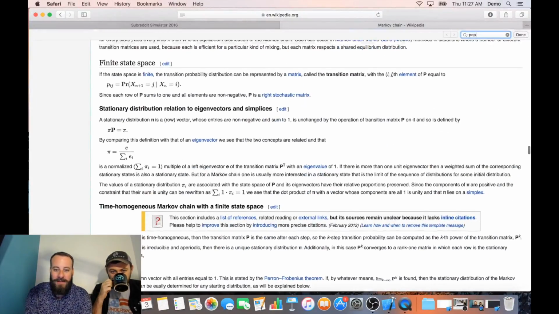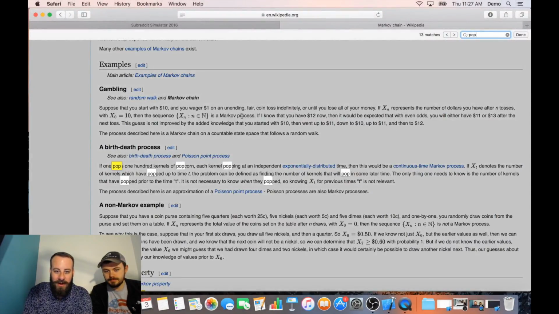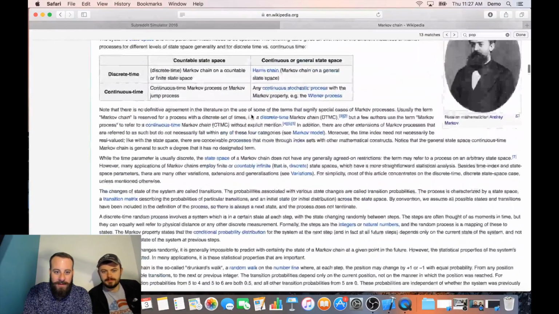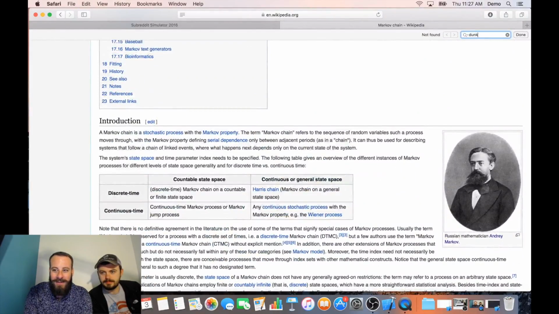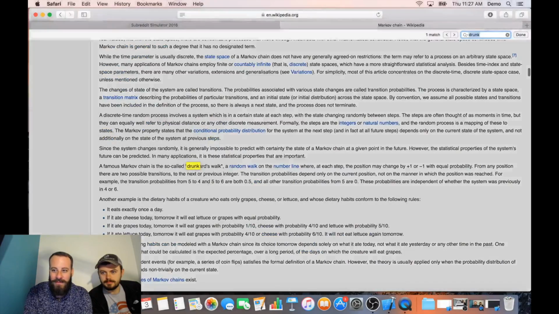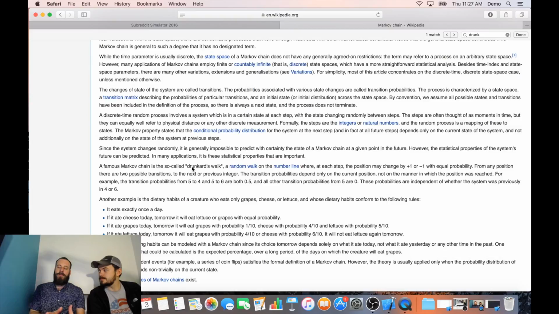The best example that I saw was not the popcorn one, but the drunkard's walk. So if I can search the word drunk, here we go. This is a good example. The idea of the Markov chain is you don't really need to know much. Just given the current state of the chain, you should be able to keep on going. You don't need a lot of information.